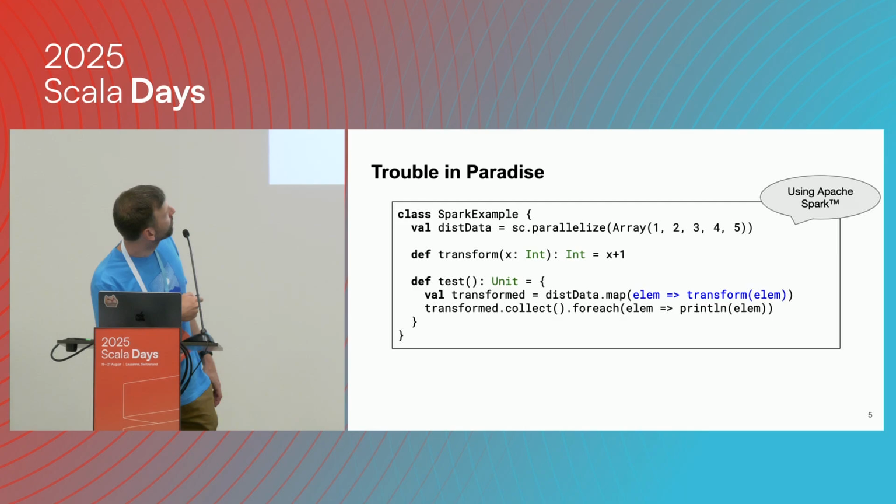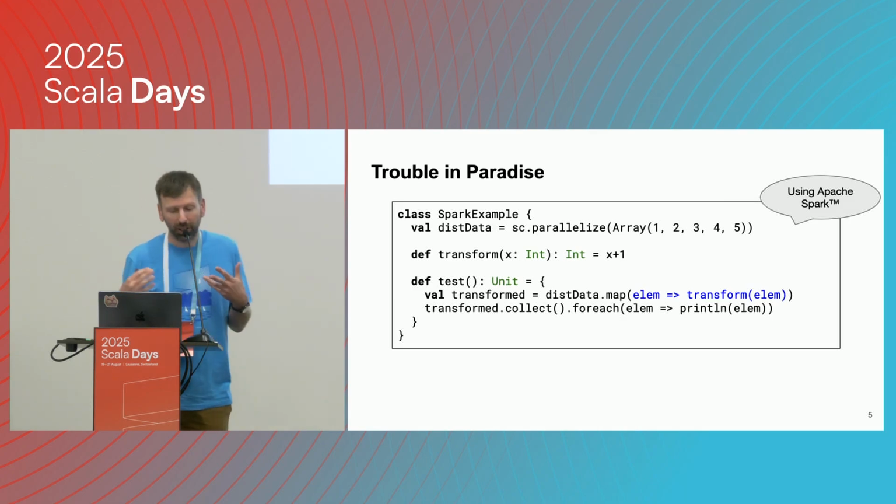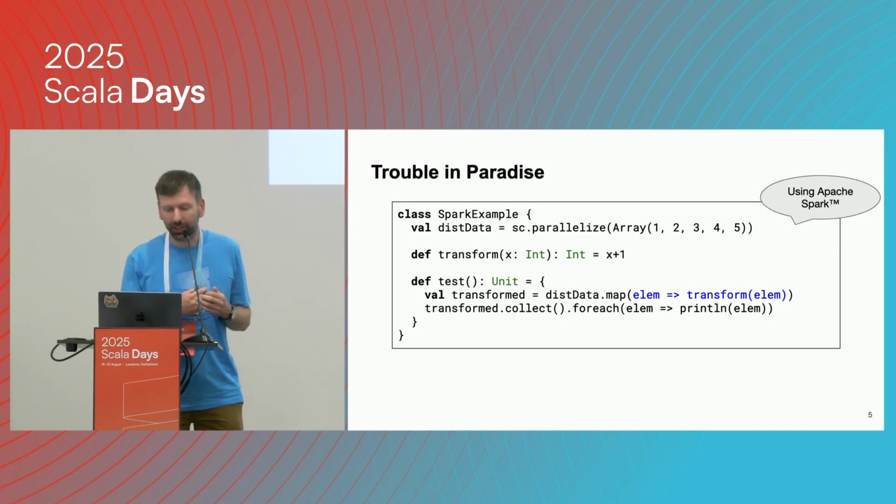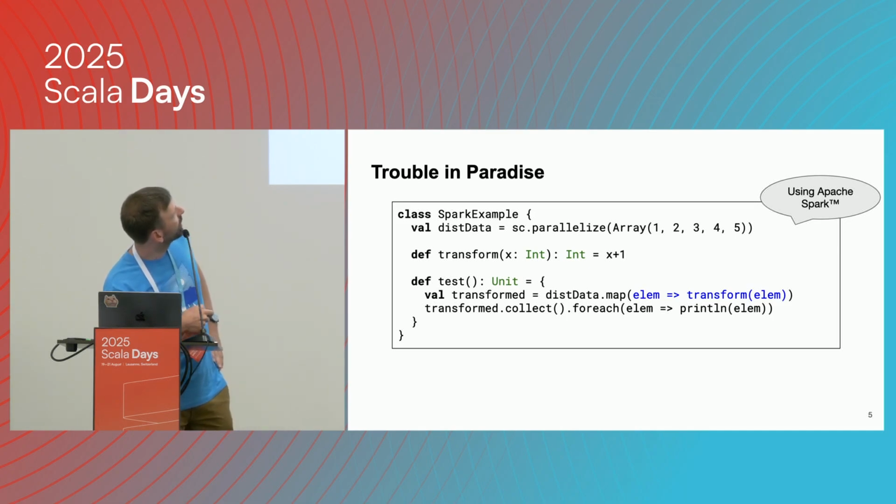Now Spark has this nice Scala API that allows us to treat this data just like a distributed collection. So we have all the usual combinators, like map and filter and so on. And here we're just using map to transform the data set such that we apply this lambda to each element of the data set. And for this we use this very simple transform method. This is, of course, just for the sake of the example.